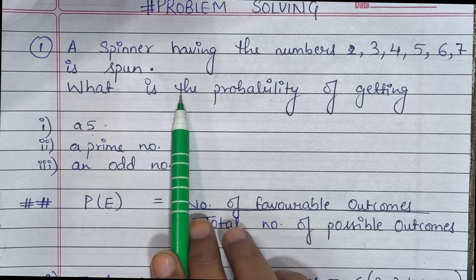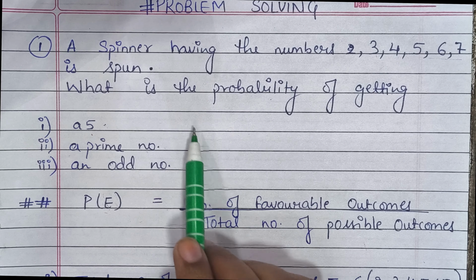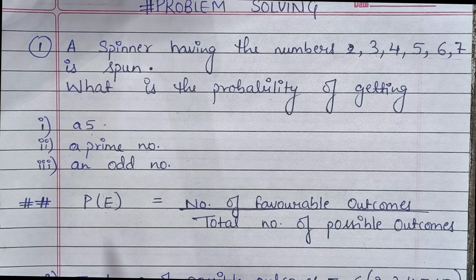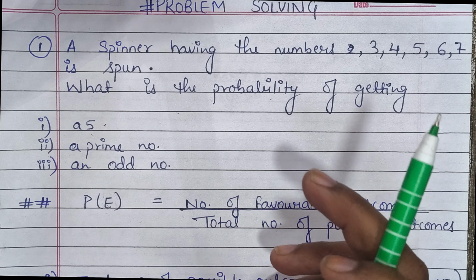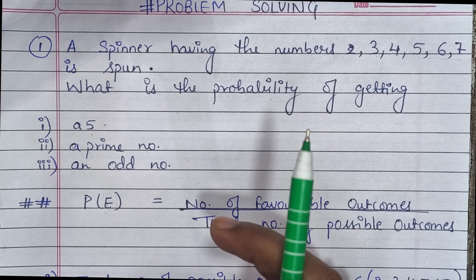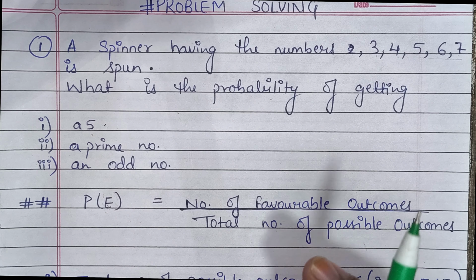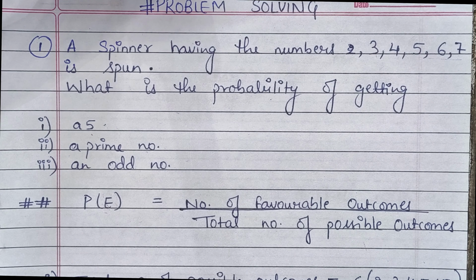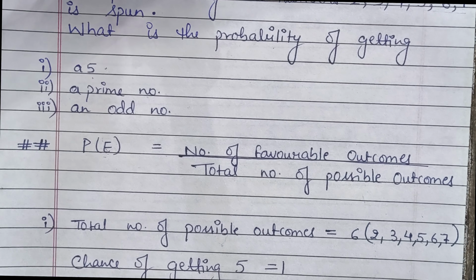Second, a prime number, and third, an odd number. So these are our favorable outcomes that we have to find. If you haven't watched the previous video, please watch it for a better understanding of this question. The formula of probability is: probability of an event. What is the event? The question which is asked to us. The first part is getting a 5. So the event over here is getting a 5.